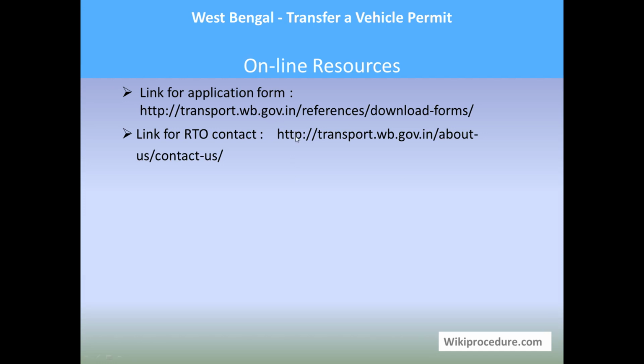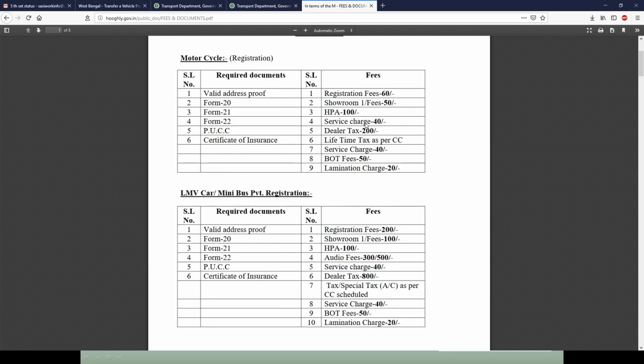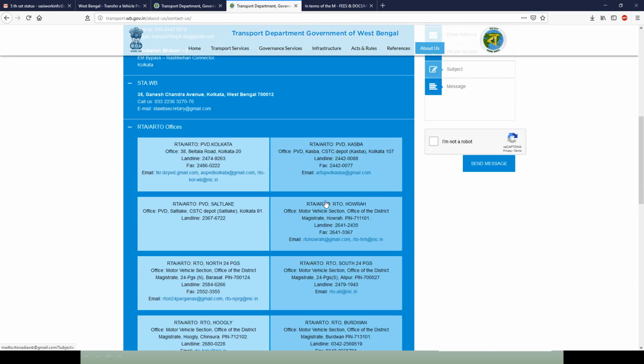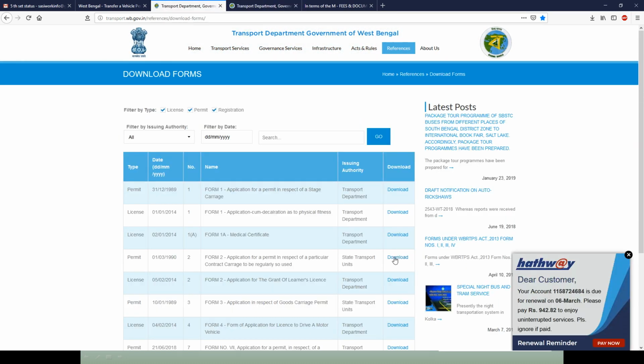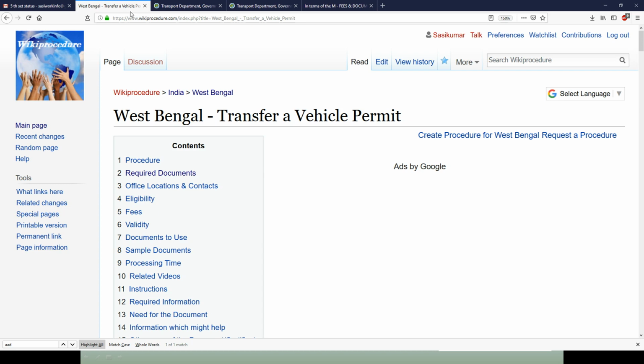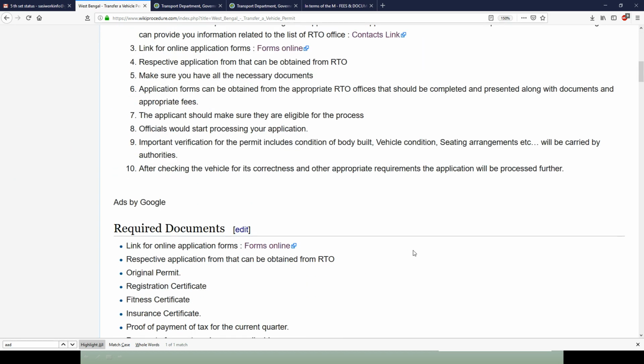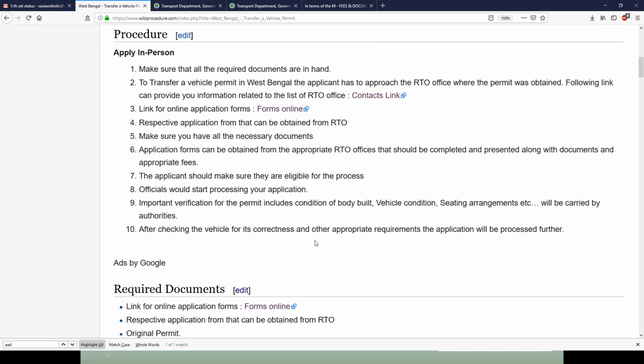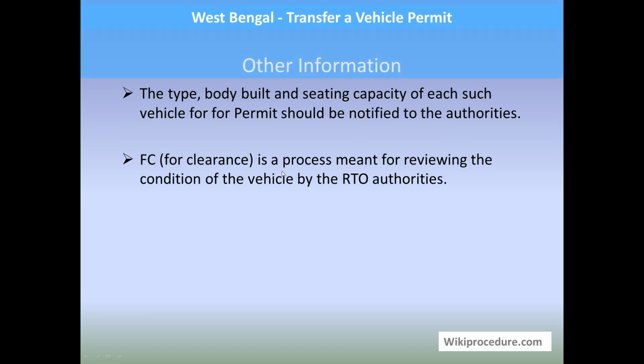Online resources: these links will give direct access to the websites we just saw in our procedure. All these websites have good information and enough data for supporting the completion of this video. So we have provided these websites as links in the appropriate places in our procedure page for saving your valuable time. Other information: the type, body build and seating capacity of each such vehicle for permit should be notified to the authorities. FC for clearance is a process meant for reviewing the condition of the vehicle by the RTO authorities.